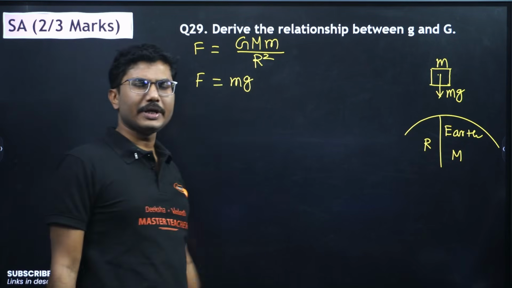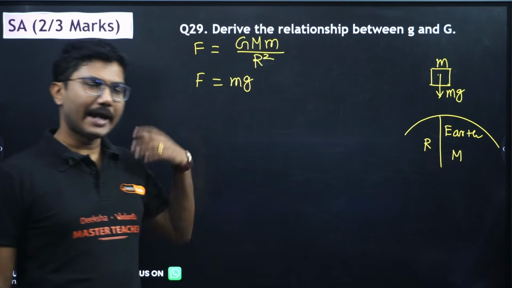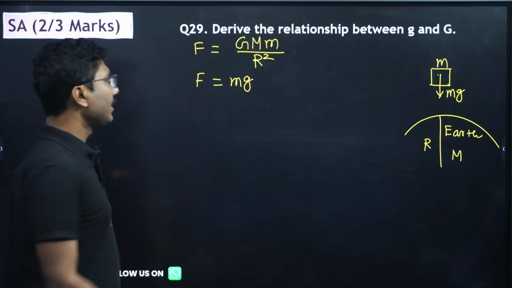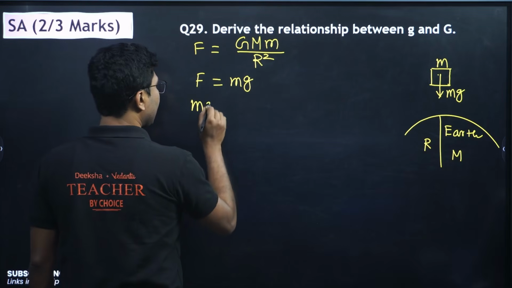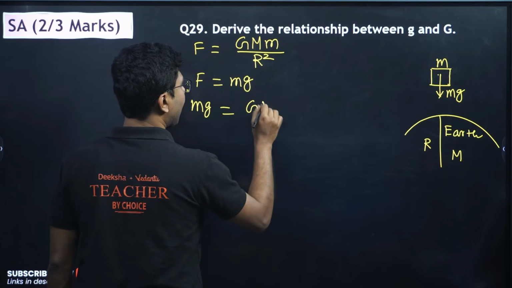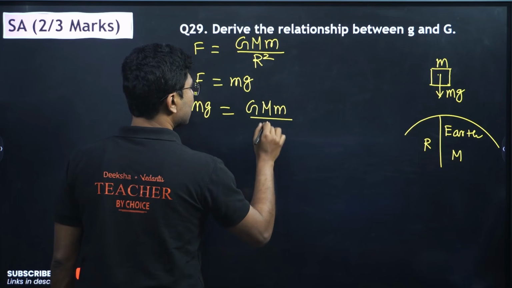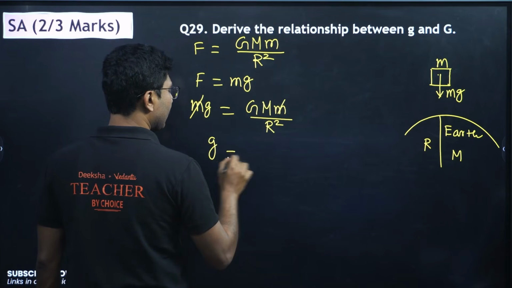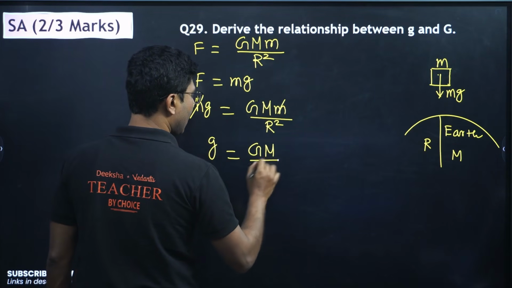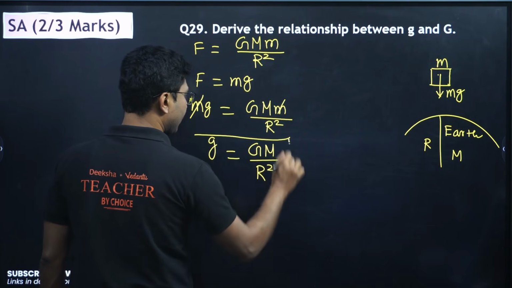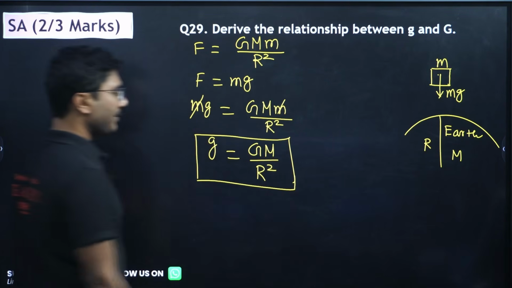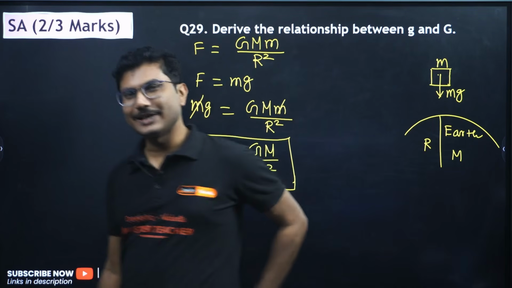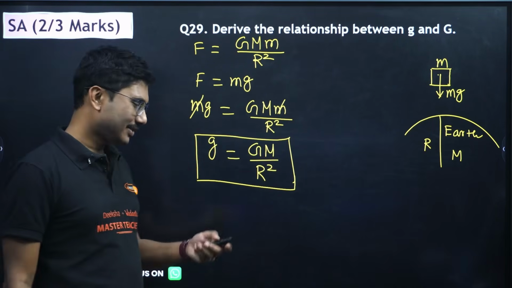Two forces cannot be different. It is the same force acting on the mass, and the weight of the body is basically due to the universal law of gravitation. So mg equals G M m by r square. The m cancels, and we get g equals G M upon r square. This is the relationship between small g and capital G, younger brother and big brother. So small g equals capital G M by r square.